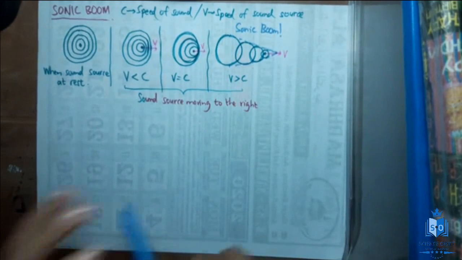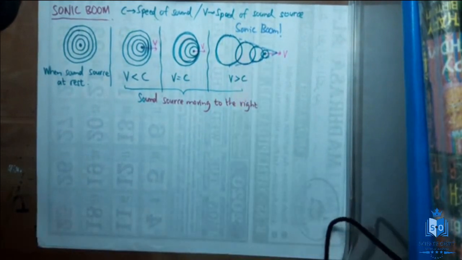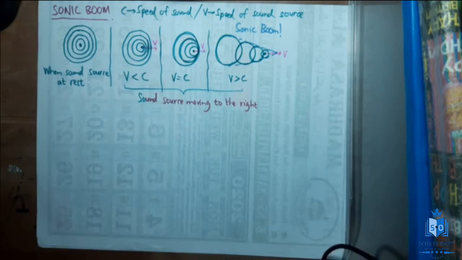A loud sound will be created. When is it formed? When the speed of the sound source is greater than the speed of sound. So the next part is going to be very important. Normally they give you statements and ask for examples of sonic boom. Now you can obviously say the loud sound heard when a supersonic jet travels.